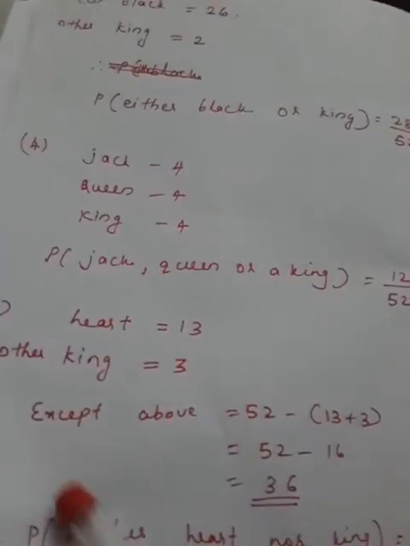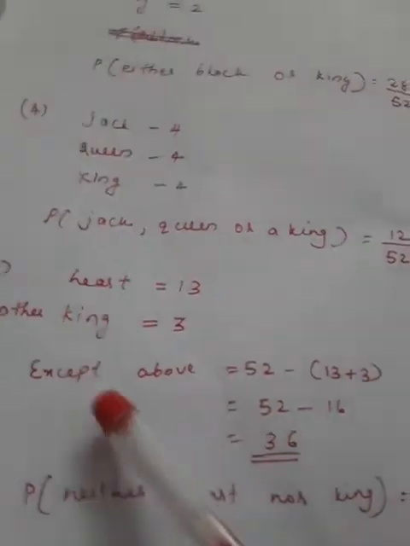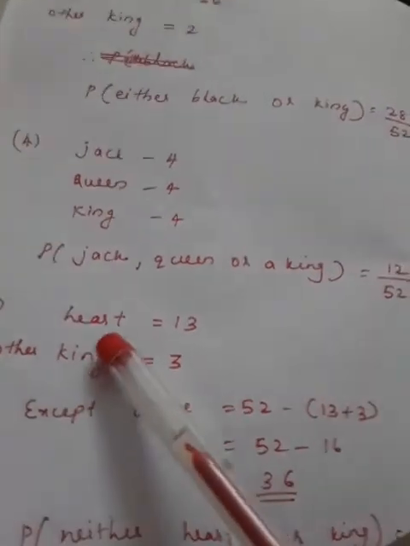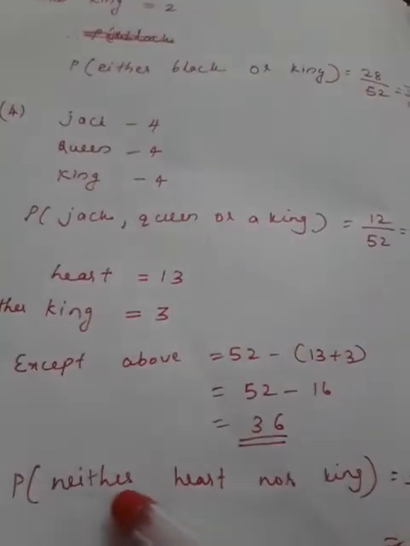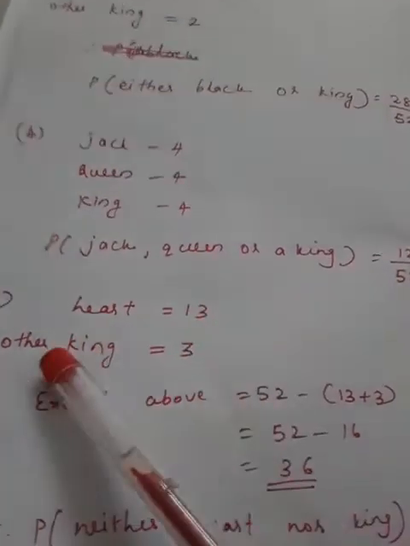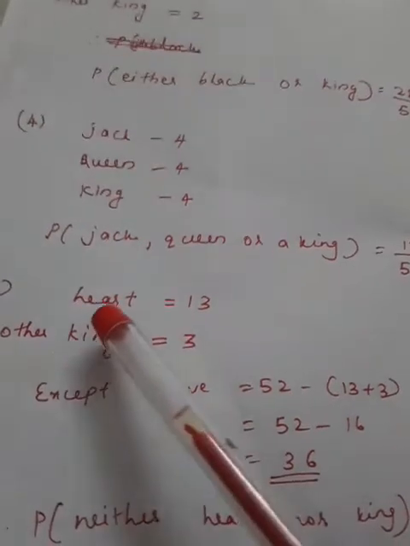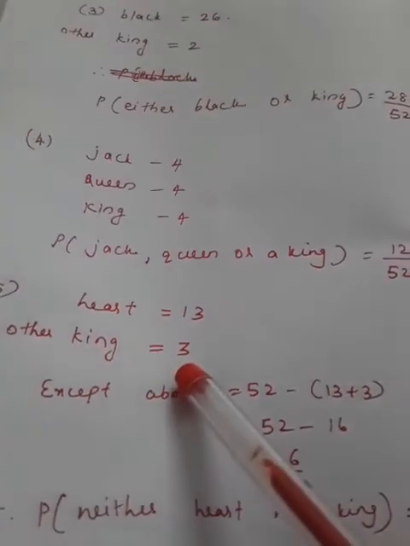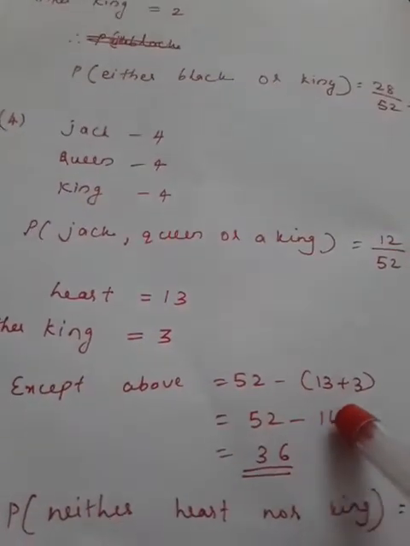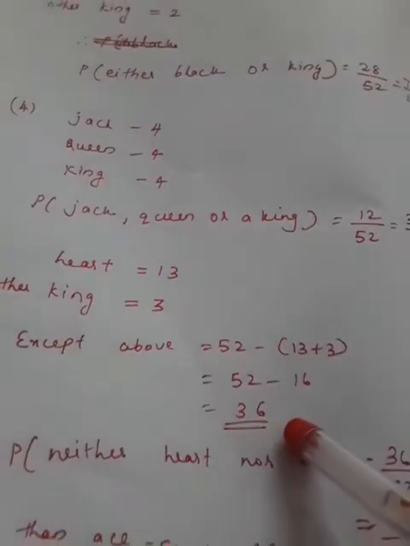Then next we want to find neither nor. For getting neither nor, we want to exclude. So here heart and king. Neither heart nor king. So hearts 13, other kings other than heart, that kings are 3. So except the above two, 52 minus 16, that is equal to 36.